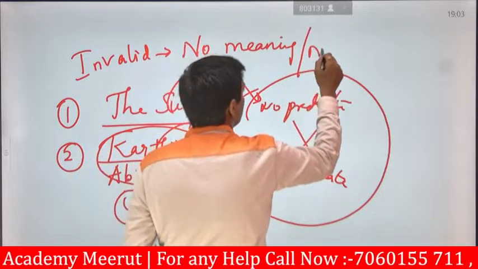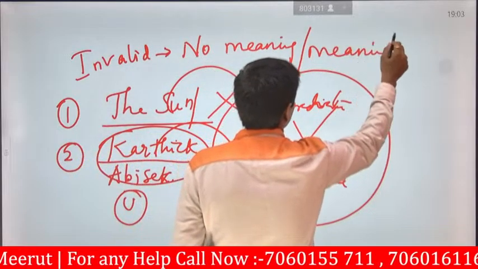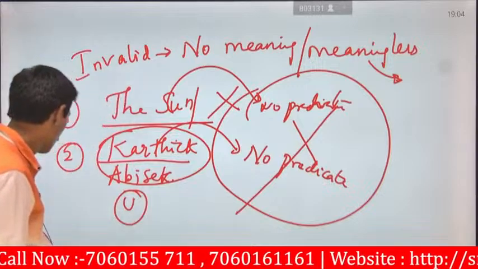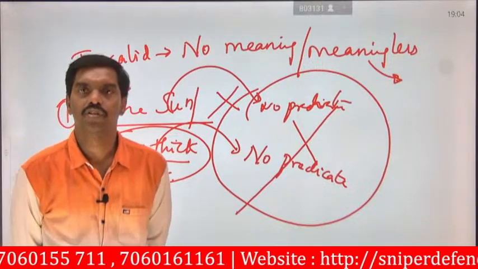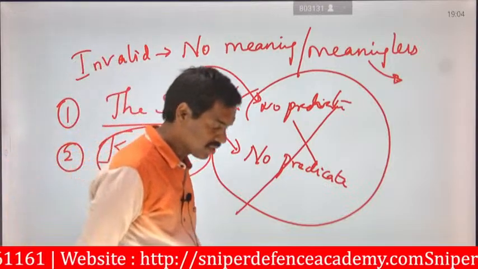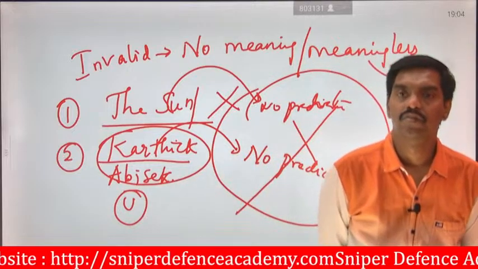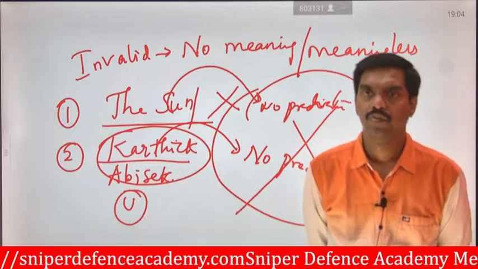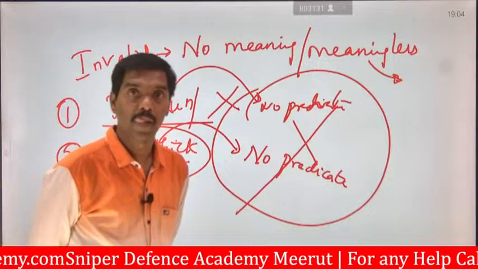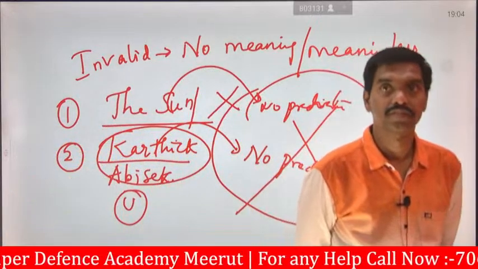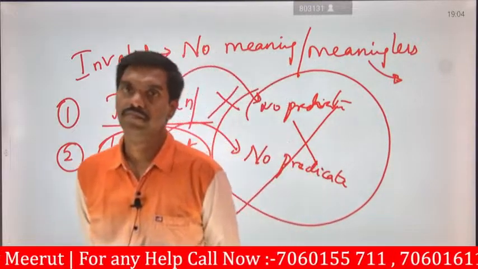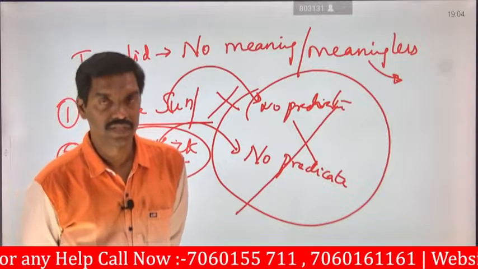Or we can say meaningless. Meaningless means there is nothing there, no understandable reason. There is no reason to write these words. So once there is a sentence, whatever it may be, present, past or future, the sentence should have a subject and a predicate. Only when both are available is it a sentence.